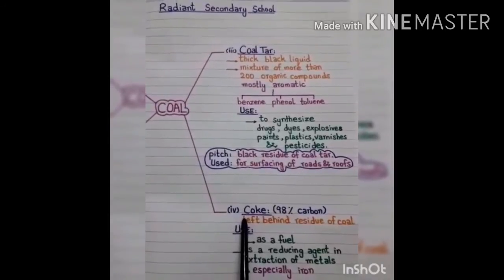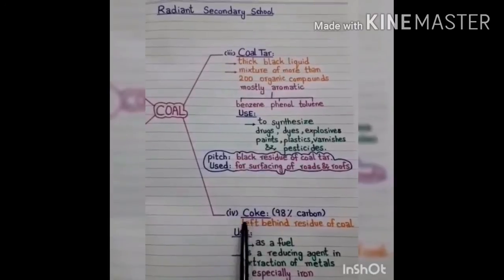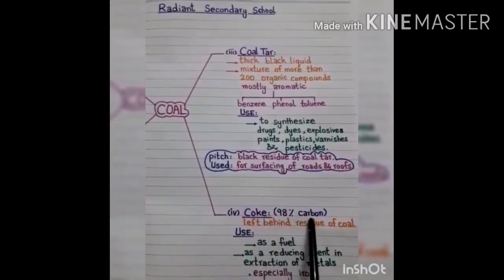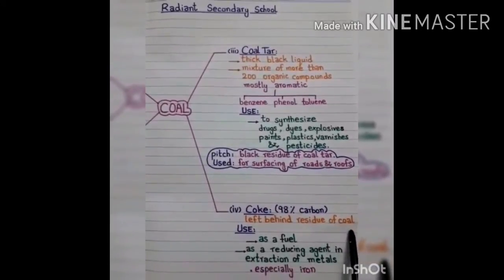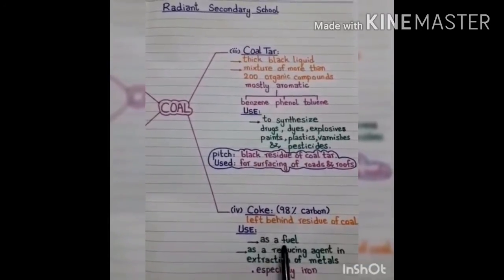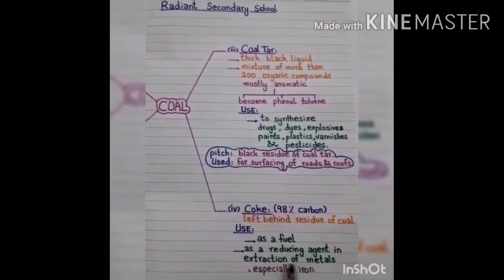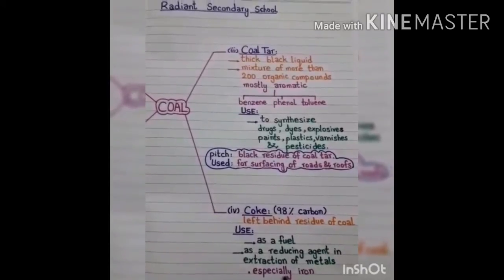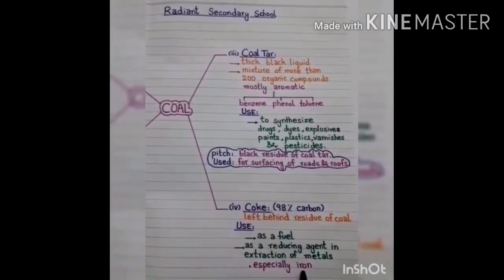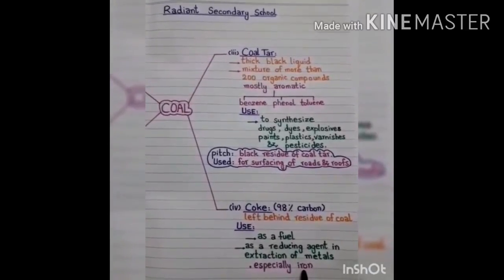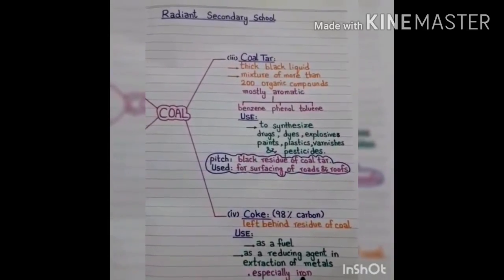Fourth and the last product of destructive distillation of coal is coke. Coke is 98% carbon. It is the left behind residue of coal. Coke is used as a fuel and secondly, it is used as a reducing agent in the extraction of metals, especially for iron. When iron is extracted from one of its ores known as hematite, then coke is used as a reducing agent. That's all for today.